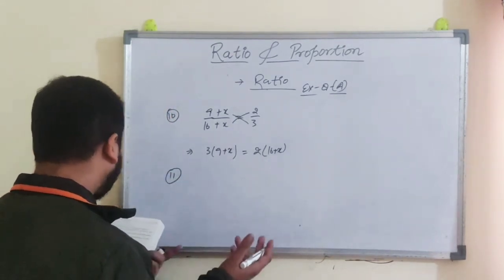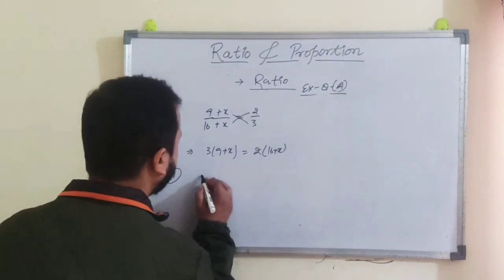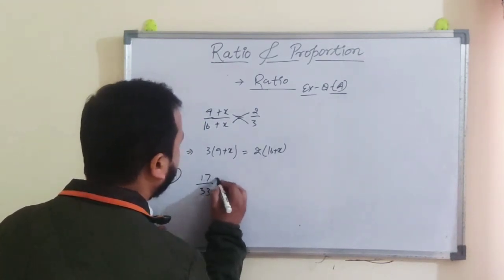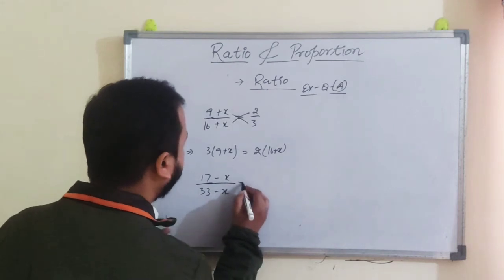In question number 11 also, you have to subtract. What number must be subtracted from each term of the ratio 17 upon 33? Suppose x is subtracted.